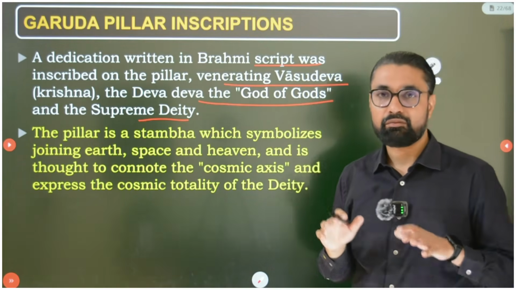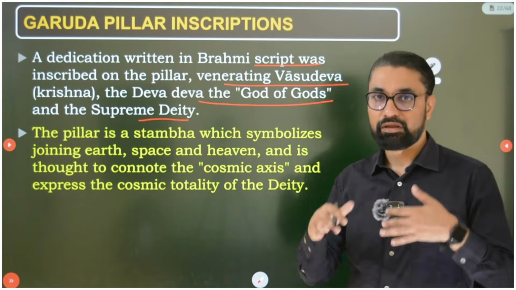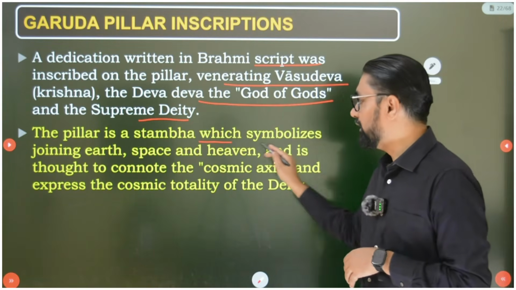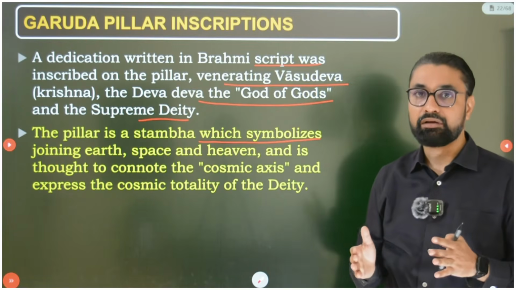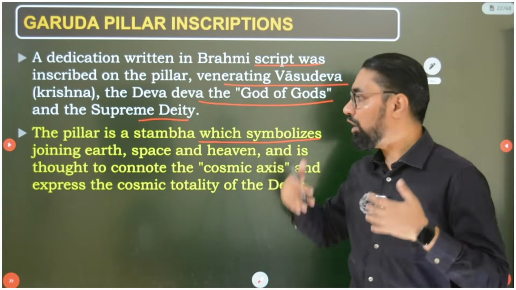So this Garud pillar was dedicated to Lord Vishnu, and it refers to God Vishnu as Devadeva, the god of the gods. And pillar is stambha. It is a straight stambha. So wherever you find this stambha, one significance was that a stambha is an axis.